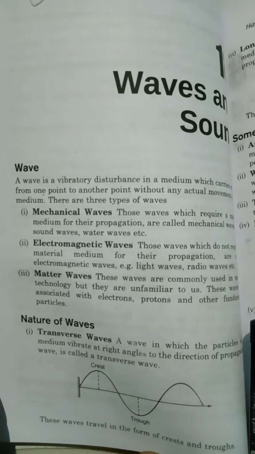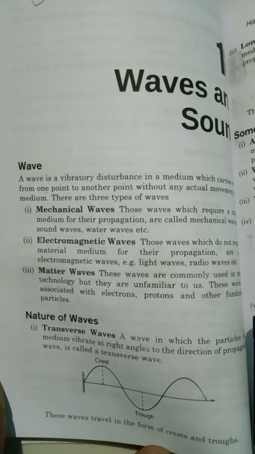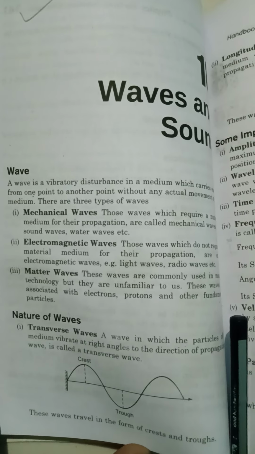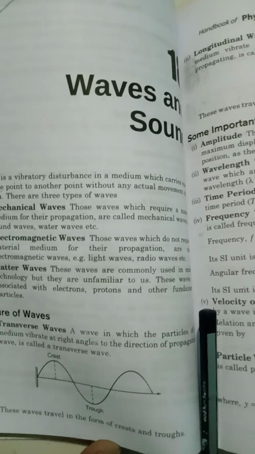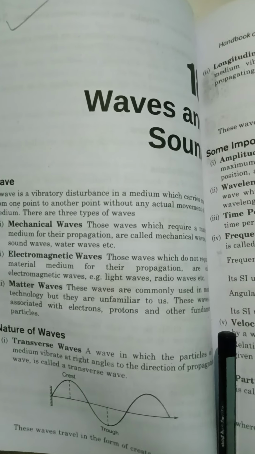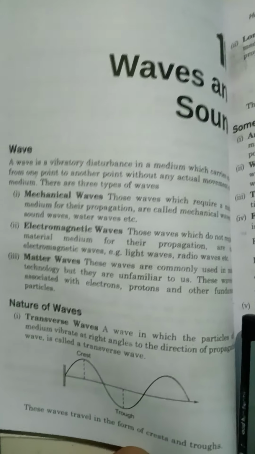See the picture of a transverse wave. This is the crest and trough in a transverse wave. There are crests and troughs, consecutive crests and troughs.